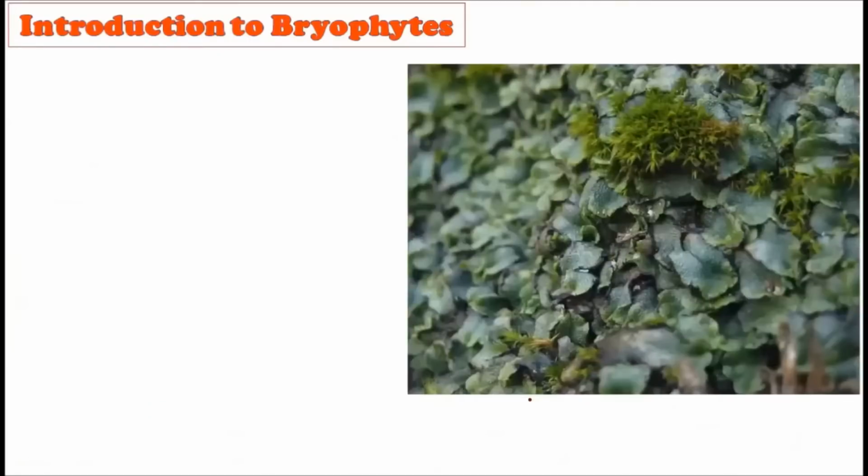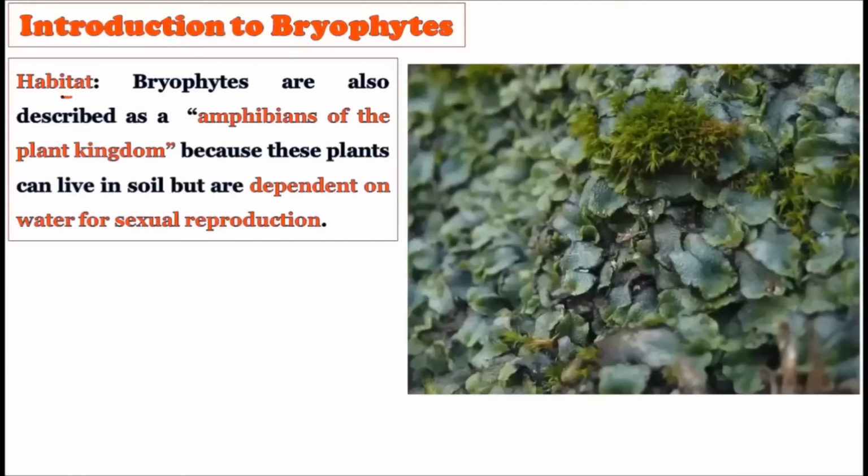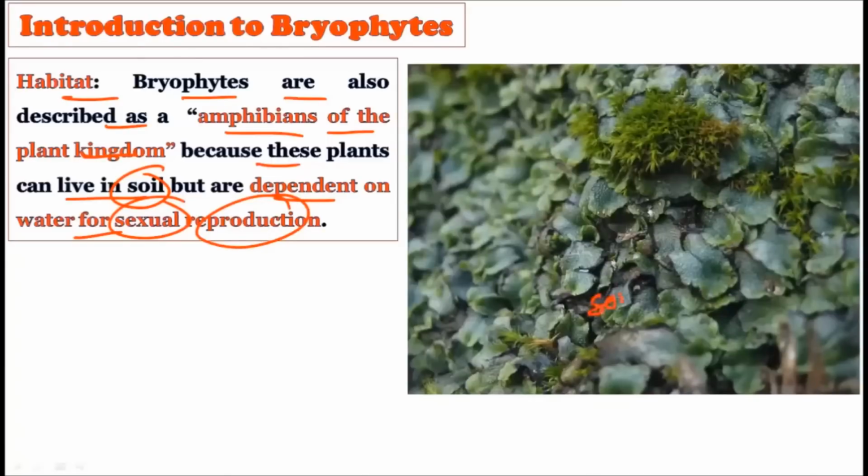Now consider the second slide. Let's consider its habitat. As we rightly describe the bryophytes as amphibians of the plant kingdom, because they can live on the soil, but they are dependent on the water for their sexual reproduction. You can observe in this picture, they are living on the land, on the soil, but whenever their reproductive phase approaches, to transfer the male gamete to the female gamete, they require water as an abiotic factor. This abiotic factor is required for the male gamete to swim to the female gamete in order to achieve sexual reproduction.